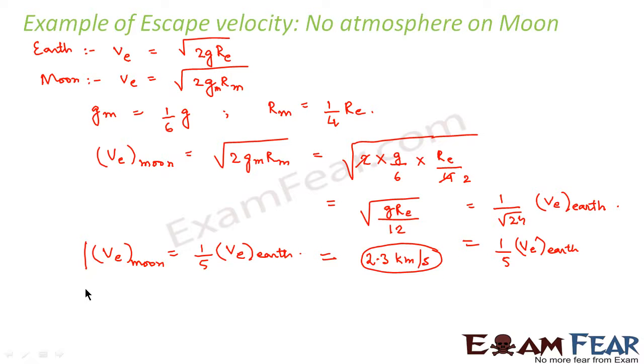So any gas molecule, even if it gets formed on the surface of the moon, that has a velocity equal to or greater than 2.3 kilometers per second will escape out of the gravitational pull of the moon. So not many gas molecules will be able to get collected within the moon to form an atmosphere, and that is the reason why there is no atmosphere on the moon.